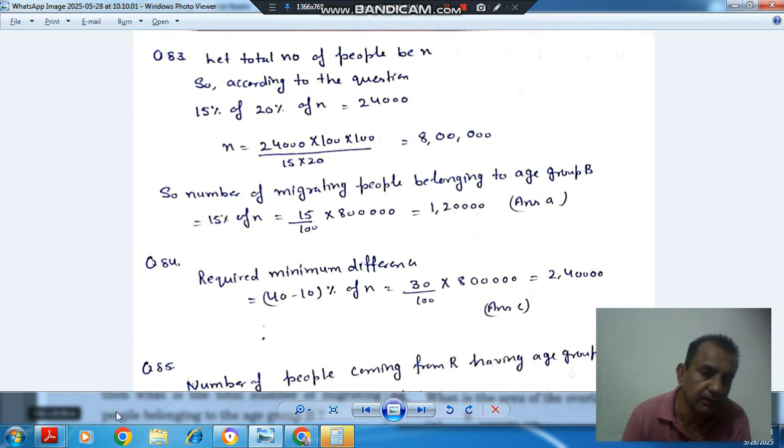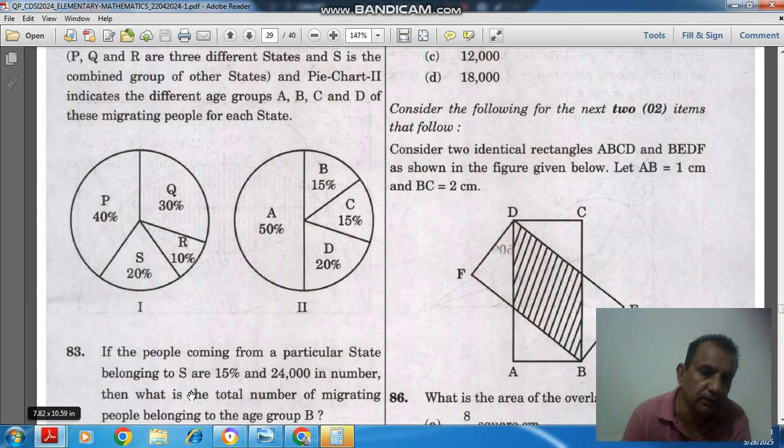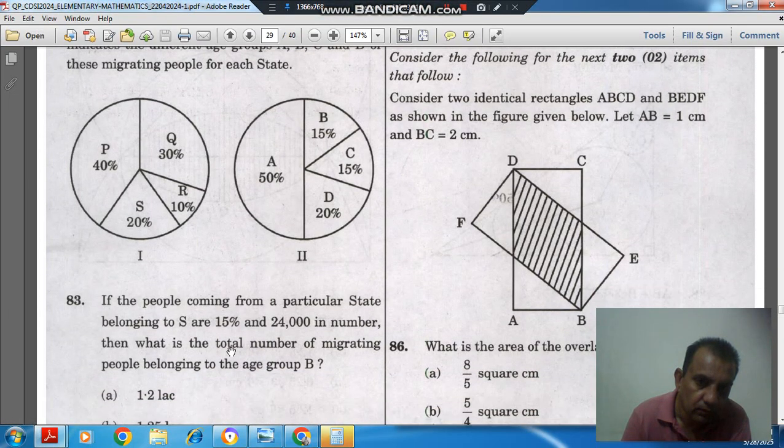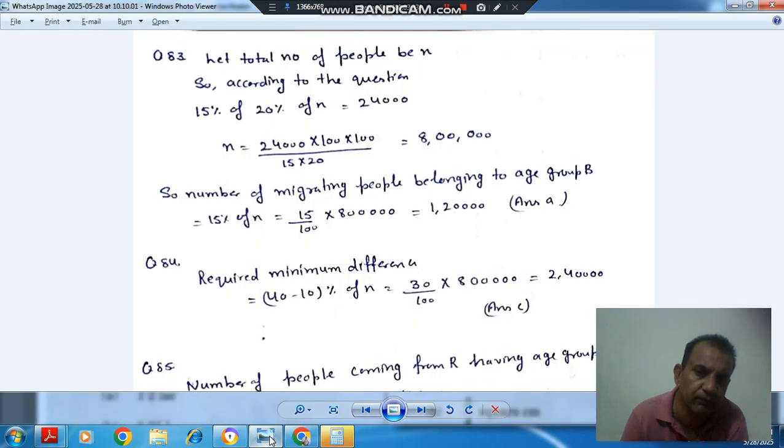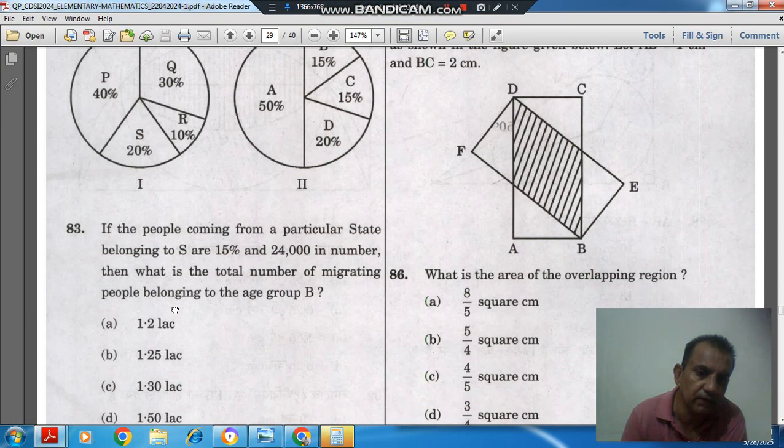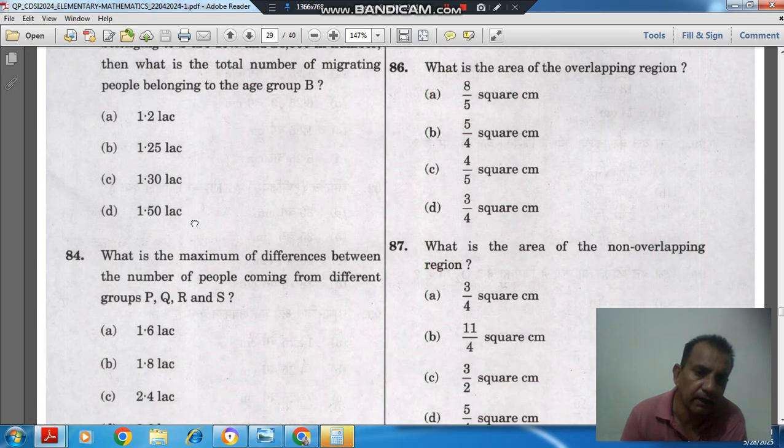Okay, and now we have to find the total number of migrating people belonging to age group B. The total number of people we have calculated, and age group B is 15% here. So it will be 15% of X, or 15% of the total. So that will be 1,20,000. So the answer is option A, 1.2 lakh.